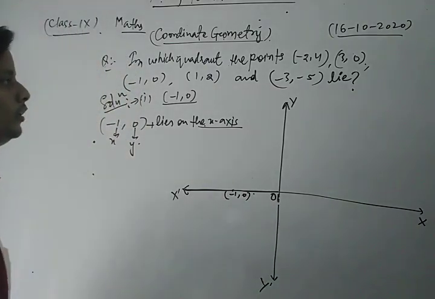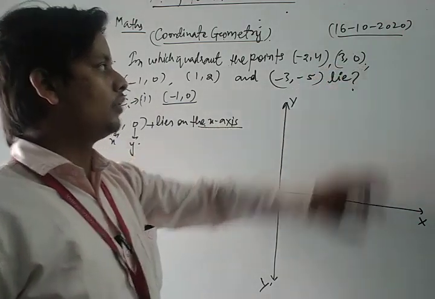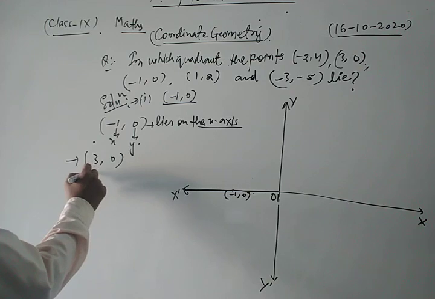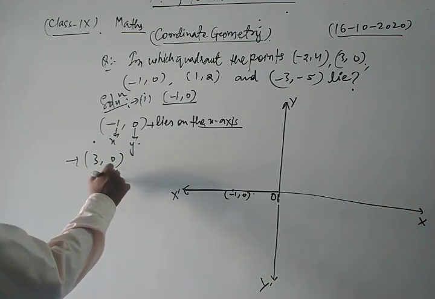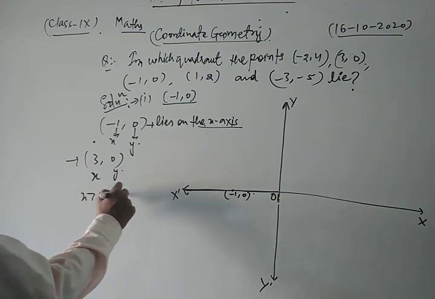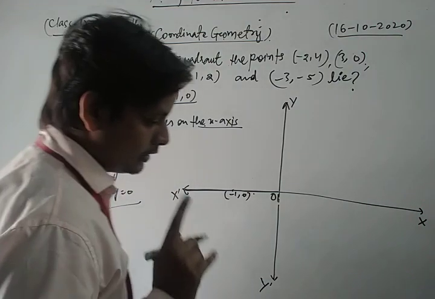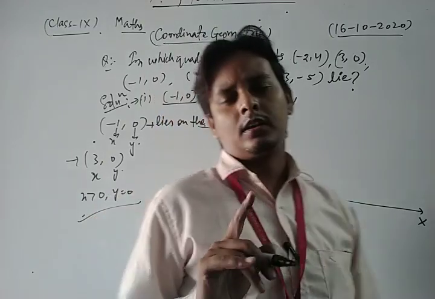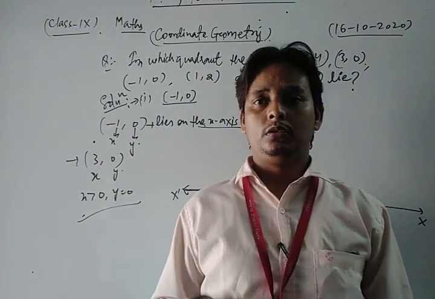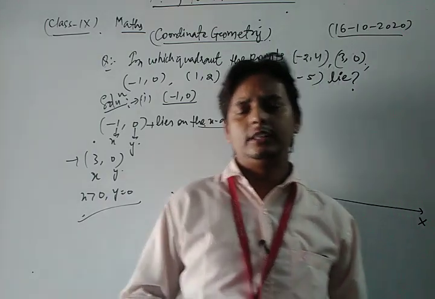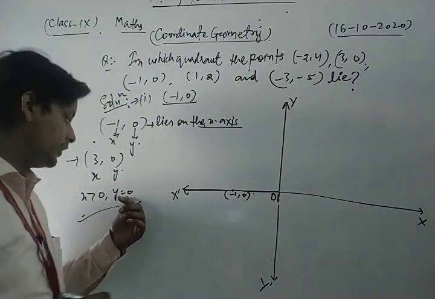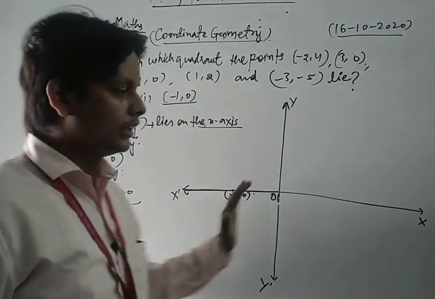Now look, the second one is 3, 0. Here abscissa is x and ordinate is y, meaning x is greater than 0 and y equal to 0. Dear friends, ordinate is 0 only on the x-axis. Both abscissa and ordinate are 0 at the origin, but the ordinate is 0 only on the x-axis.